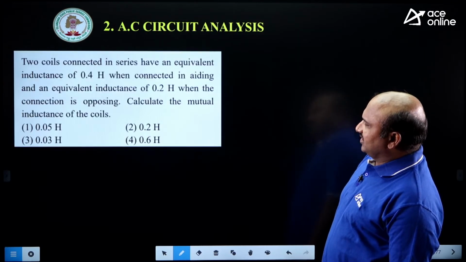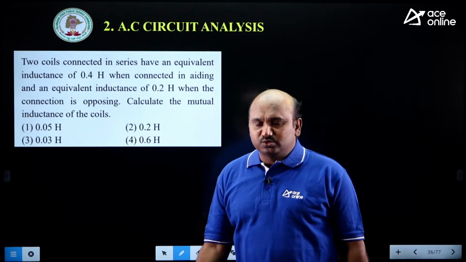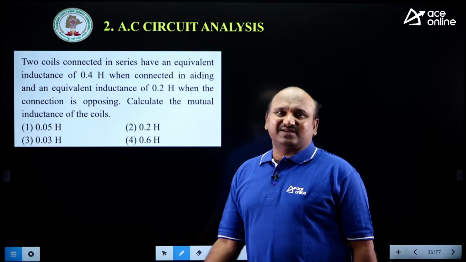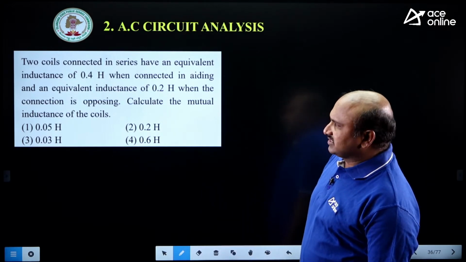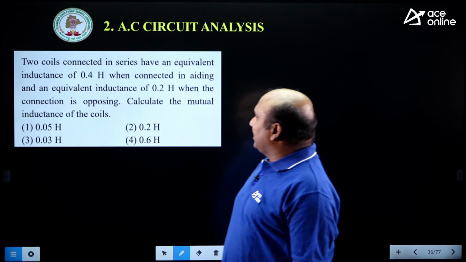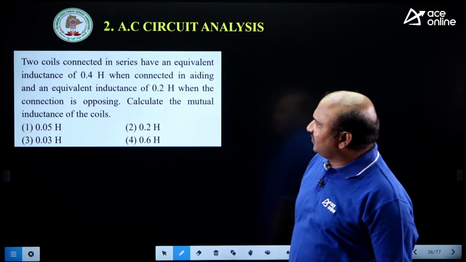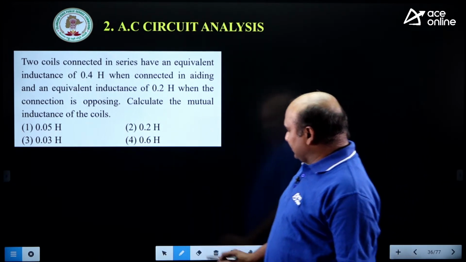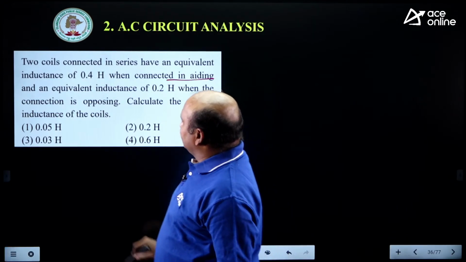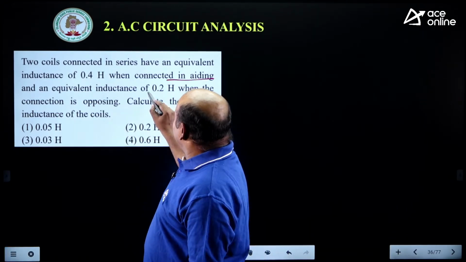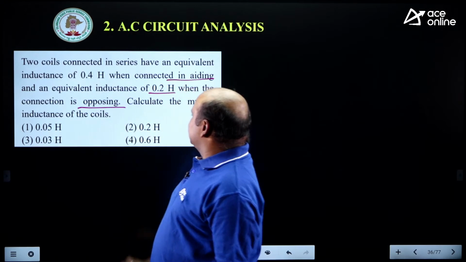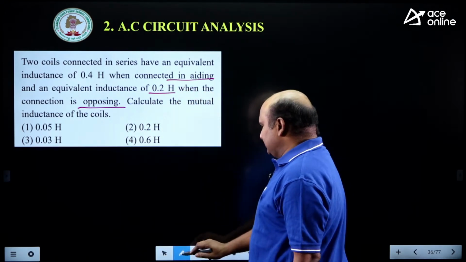Now let me consider, under this one, magnetic circuits also. Two coils connected in series have an equivalent inductance of 0.4 when they are connected aiding and 0.2 when they are connected opposing. Calculate the mutual inductance. Very simple here.